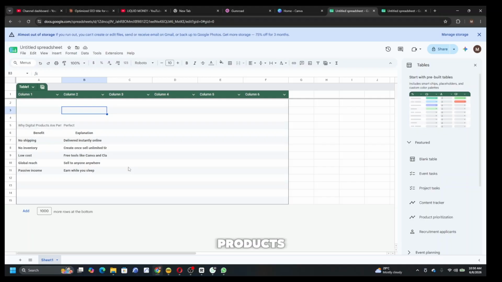So digital products is something that you can create with free tools and launch online. Anybody around the world can buy it without knowing who you are. That is the digital product for you.